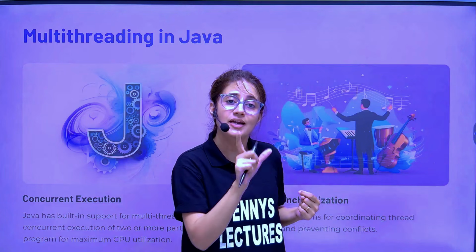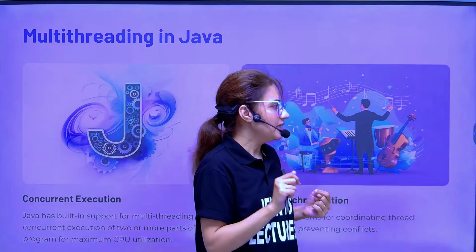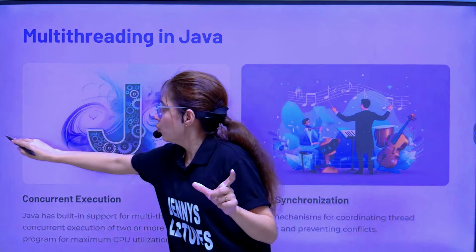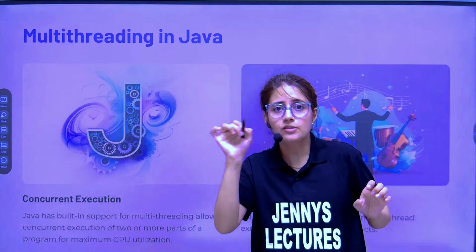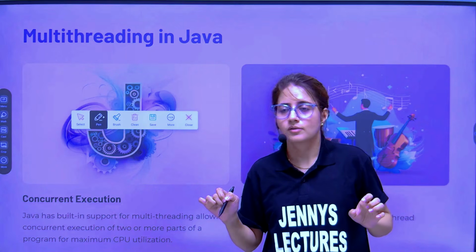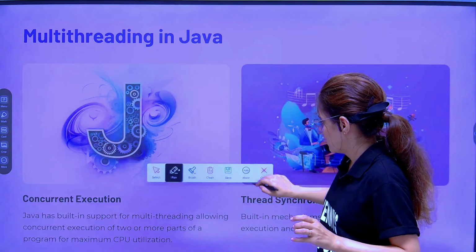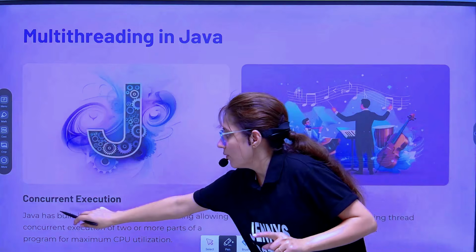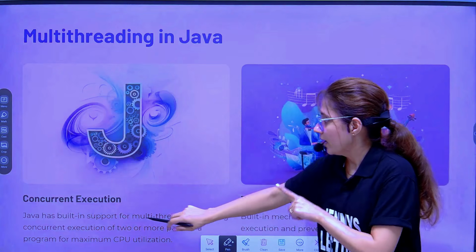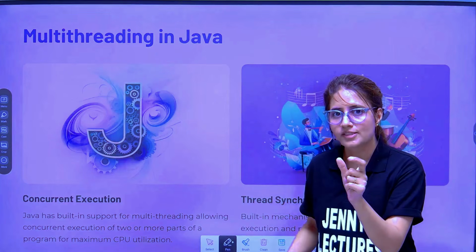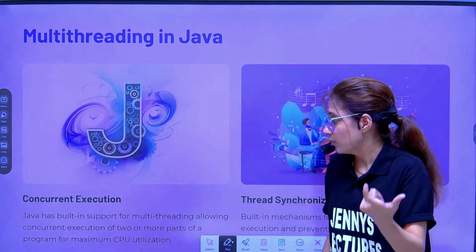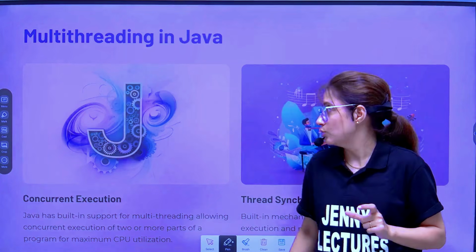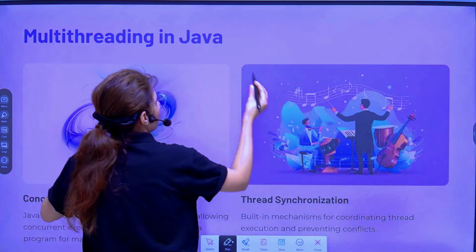Multi-threading is different. Multi-threading is what? Within the same process or the same program, multiple threads are running. Let me just show you this. See, Java has built-in support for multi-threading, allowing concurrent execution. Means at the same time, two or more parts of a program or a process are executing for maximum CPU utilization.